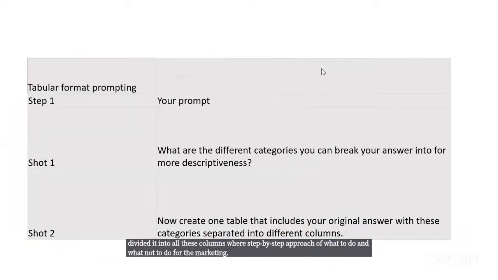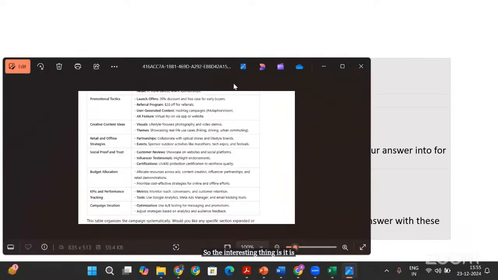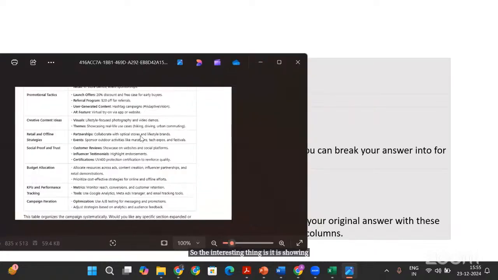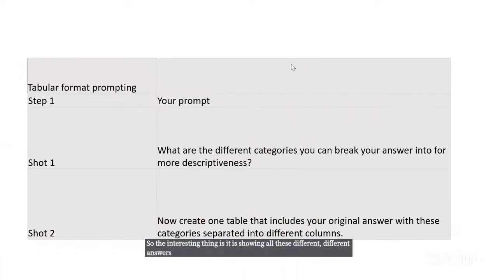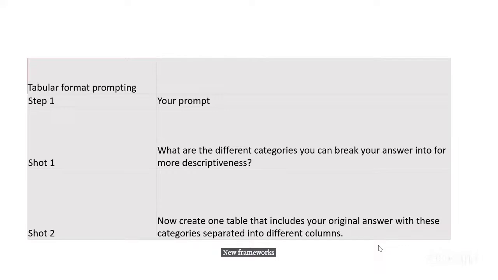The interesting thing is it is showing all these different answers for different people, and that's the beauty of generative AI: it does not repeat from whatever knowledge it has, but it creates new strategies, new frameworks for each and every prompt. All right, so you now have one more advanced prompt technique in your kitty.